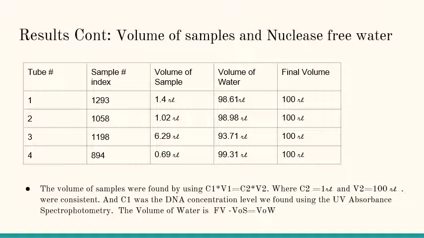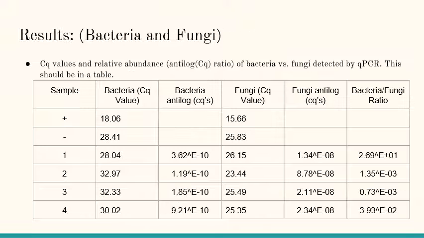Then we used that to find the volume of water by using the final volume minus volume of sample to give us volume of water. And since, for example, number 1 we did 100 microliter minus 1.4, it gave us 98.61, so that was going to be the final volume of water we were going to get. And so we did that for all 4 of our samples, and our results were for 1 we had 98.61, for 2 we had 98.98, for 3 we had 93.71, and for 4 we had 99.31.